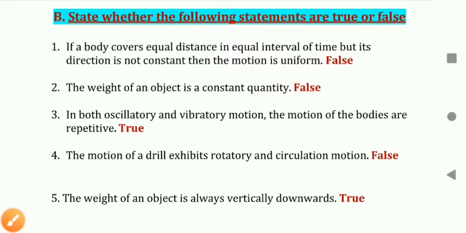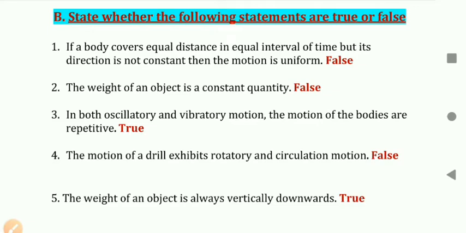Now students, we will discuss true and false. State whether the following statements are true or false. Question number first. If a body covers equal distance in equal intervals of time but its direction is not constant, then the motion is uniform. False. So direction should be constant. Second, the weight of an object is a constant quantity. Statement is false. The weight is a varying quantity because it depends upon gravity, and gravity varies from place to place.